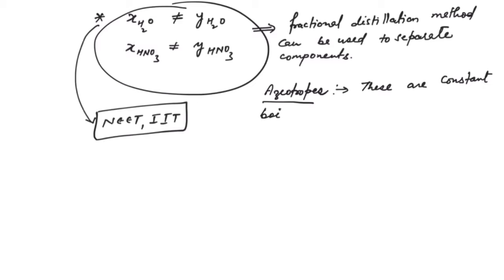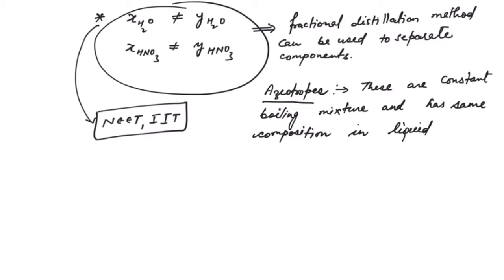Constant boiling mixture means they will boil at a constant temperature and have the same composition in liquid phase as well as in vapor phase.